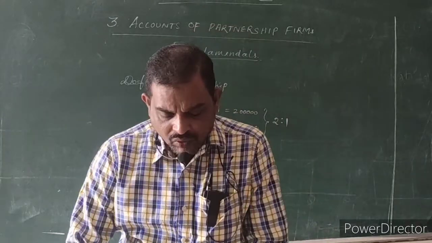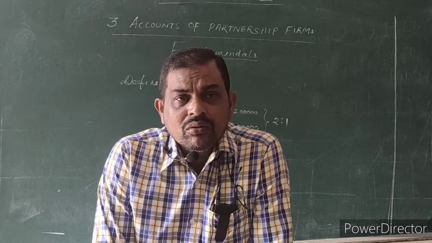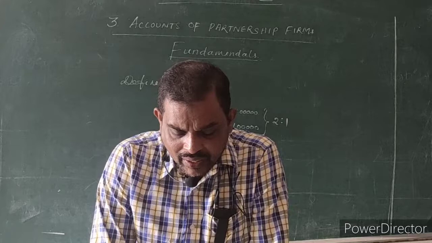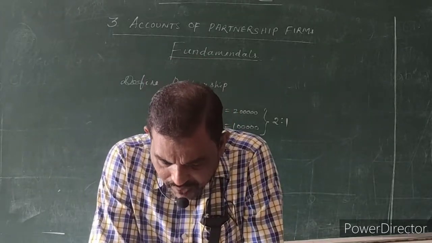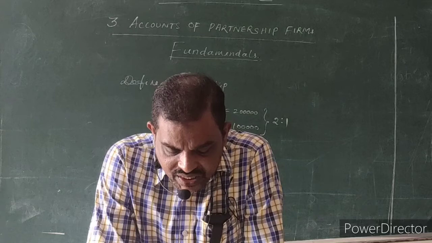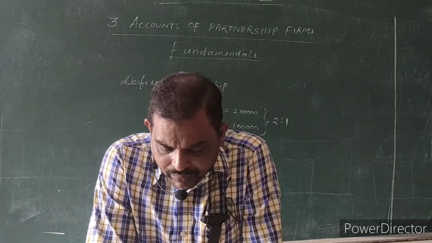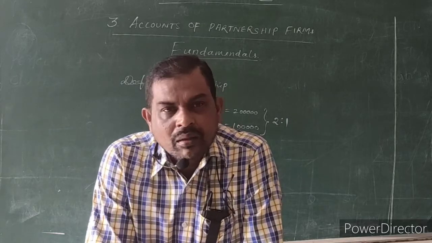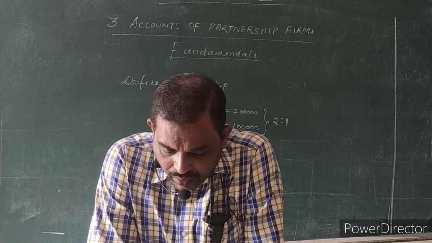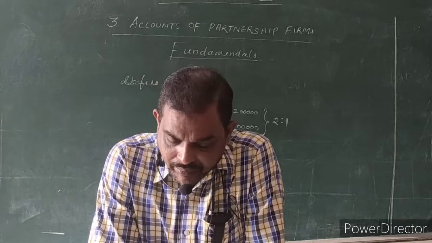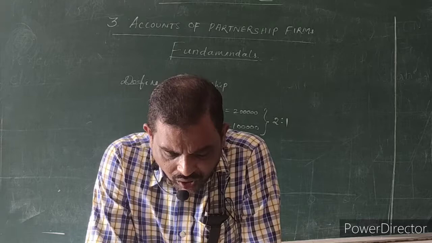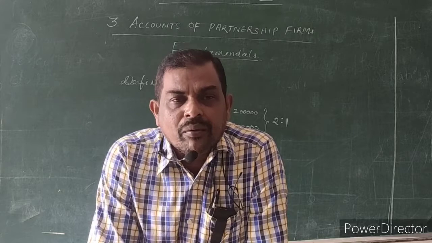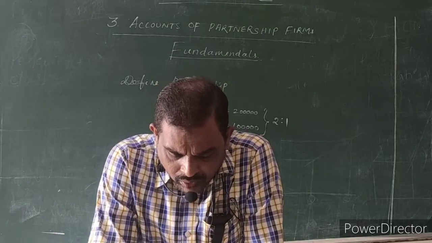In that, I'll teach you illustration 1 now. Very easy, and it is a 5-mark question. I'll read the question now. Illustration 1, page number 84. A, B, C, D are partners in a firm. There is no partnership deed. They are the partners, but they are not maintaining the partnership deed. How will you deal with the following situations? This is an important 5-mark question. Please note it down.